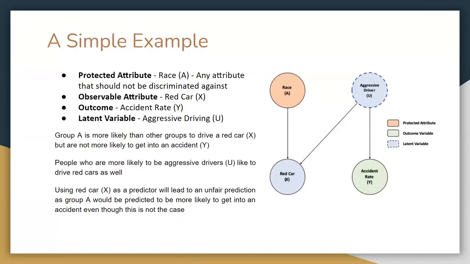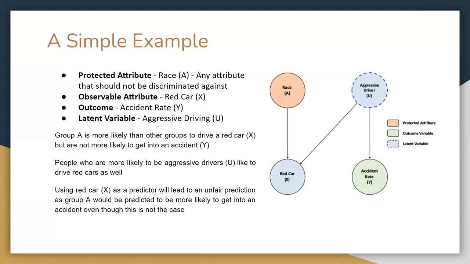One of the main implications of counterfactual fairness is that a prediction will be counterfactually fair if it is a function of the non-descendants of A. In the example above, we could not use the observed attribute red car to make a counterfactually fair prediction, as any changes in A would cause a change in the observed variable red car. Instead, we would want to try to infer the latent variable U. This is not an if and only if statement.